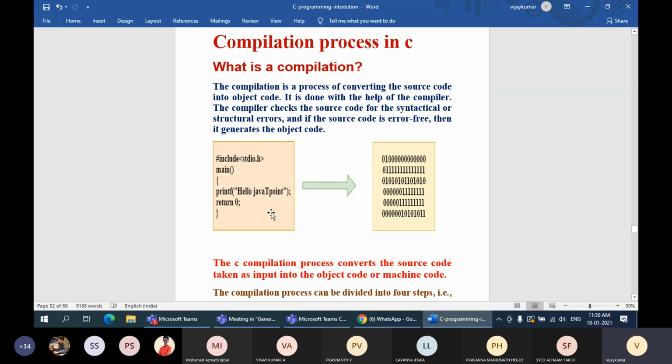After that, my main function starts, and then the printf prints hello C programming. And the return 0 and all, you forget it for now.